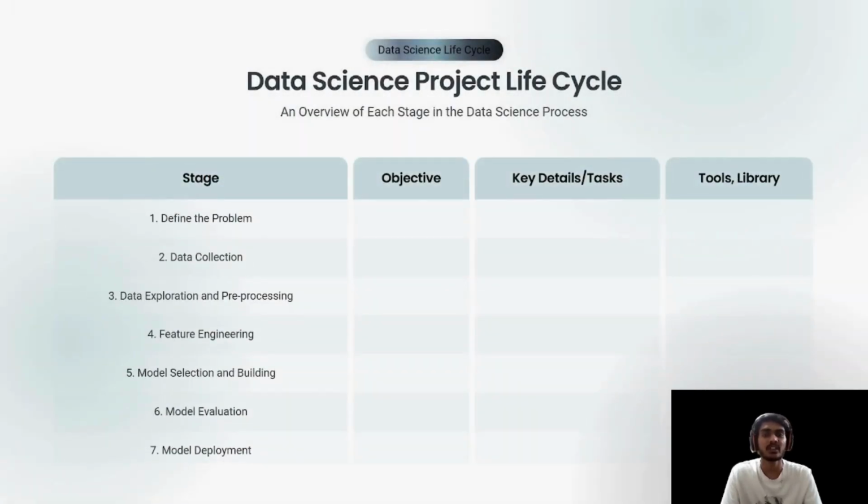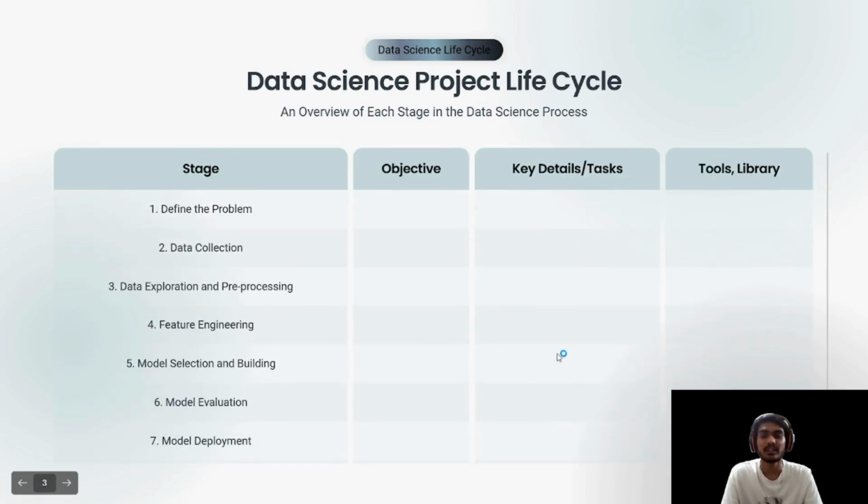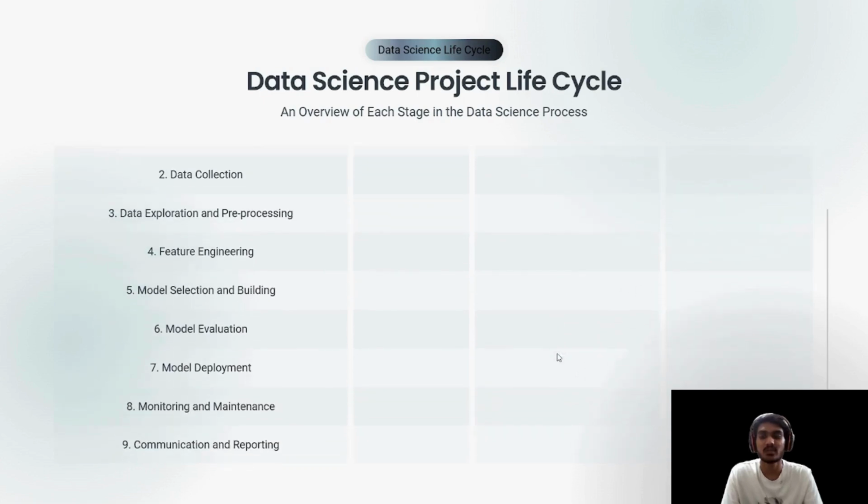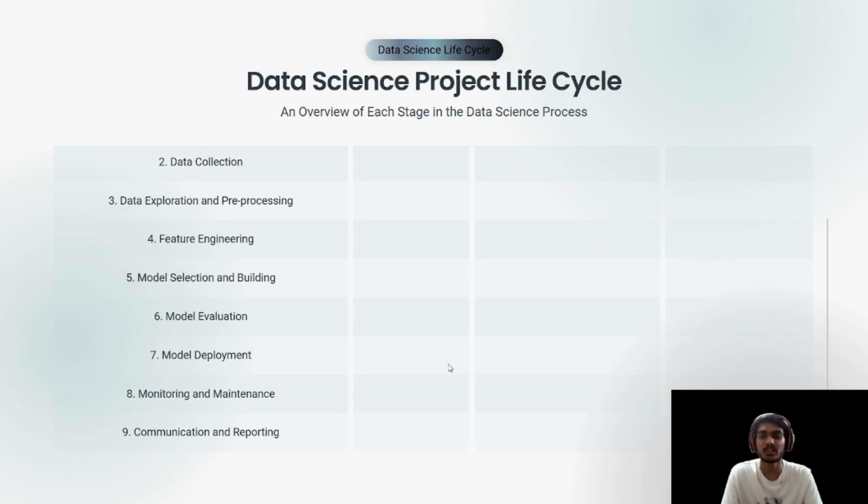Data science project life cycle. An overview of each stage. Define the problem definition, data collection, data exploration, pre-processing, feature engineering, model selection and building, model evaluation, model deployment, monitoring and maintenance, communication and reporting.